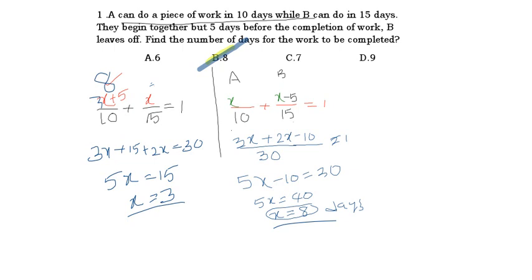Okay. In this case, we directly got it near the A. Here the extra 5 days of A's work we need to add, no? So 3 plus 5 is 8. In both cases we got the answer as what? 8. So that is our answer. Your whole magic lies in forming the equation. If you form the equation perfectly by reading the data, the simplification is very easy for you.